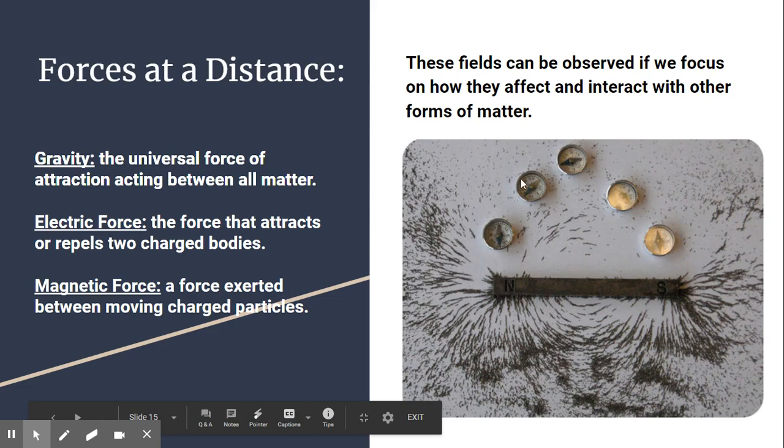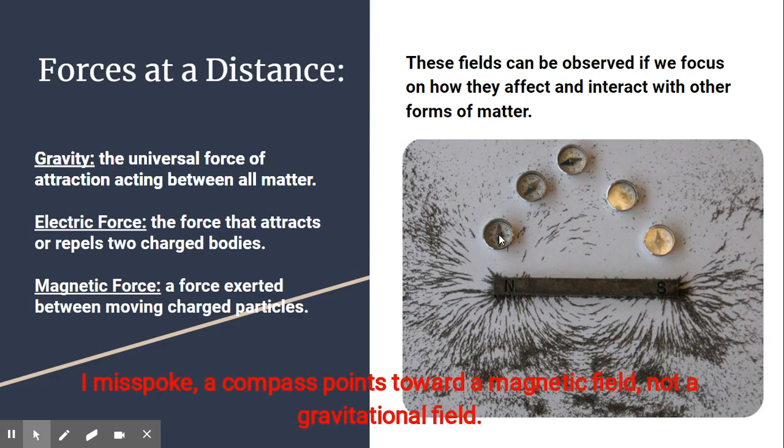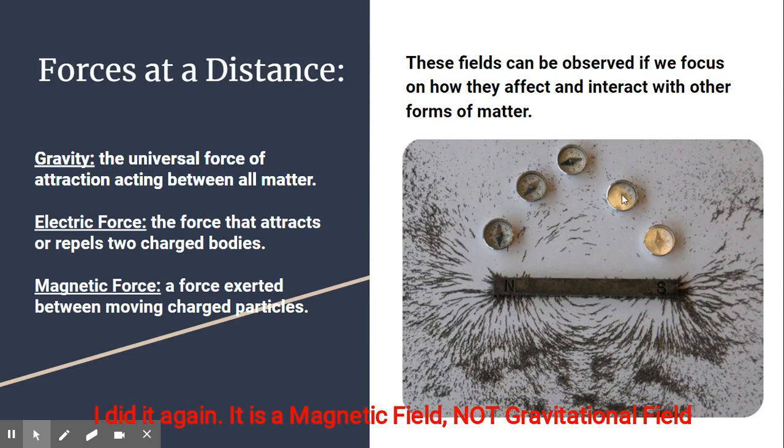You can also see that force field affecting the compass. Compasses have a magnetic arrow that points towards a magnetic field. This magnet is pointing towards the north part of the magnetic field. Here, that same one is pointing kind of down along that curve towards that north magnetic field. This one in the middle is kind of pointing both ways because at this point the magnetic field is curved and kind of flat here before it enters back into the south.